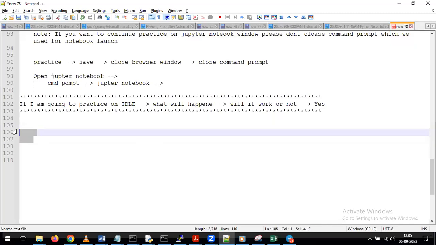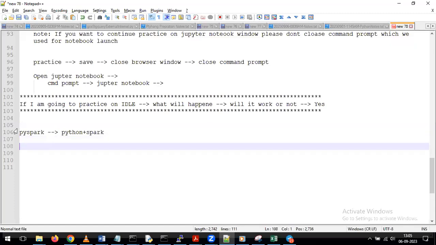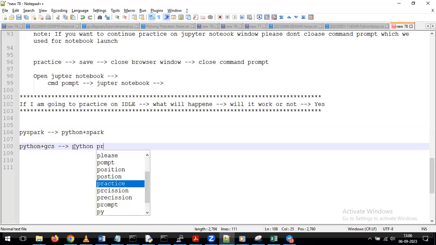So when we will use it here is, for example, if you are going to write any kind of PySpark programming, then we are going to write Python programming plus Spark. Combination of both the things, we are going to use PySpark. Now, for example, when I'm calling it Python plus GCS, what it means indirectly? You need to write some code in Python. In that code, we are going to call the GCS related operators. With that, we are going to write the code. Now, you tell me, when we discuss this topic, indirectly what are we doing? You are writing Python programming only.